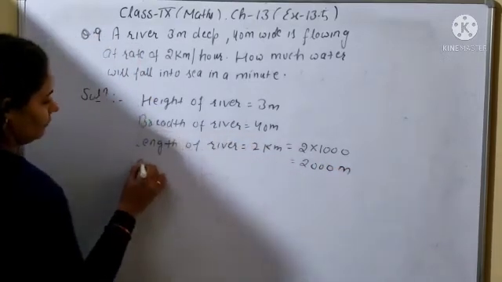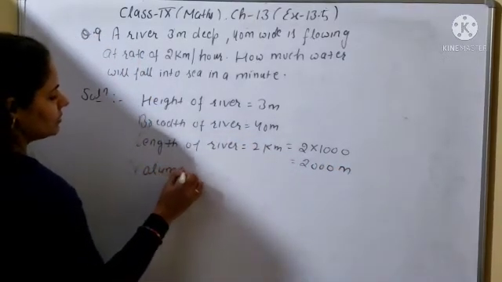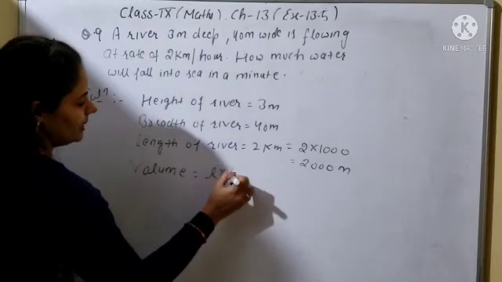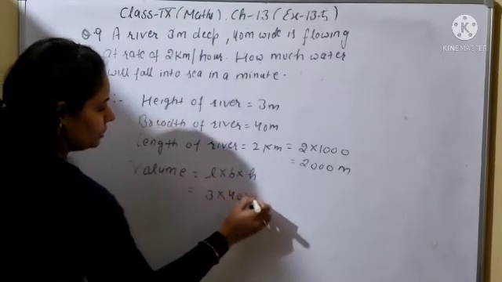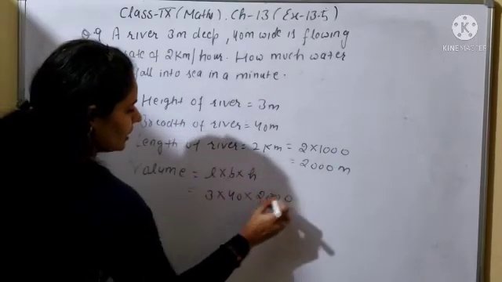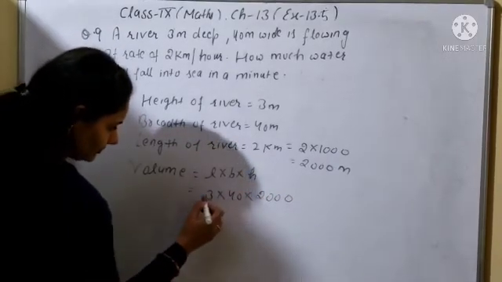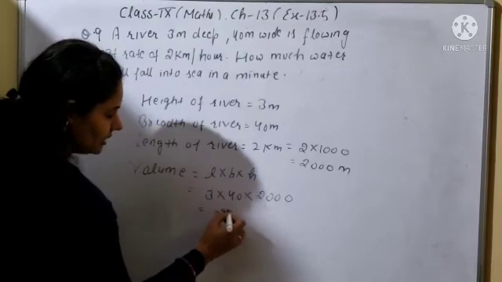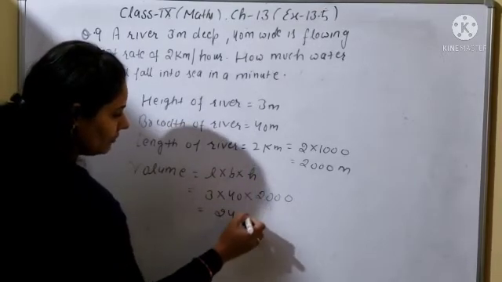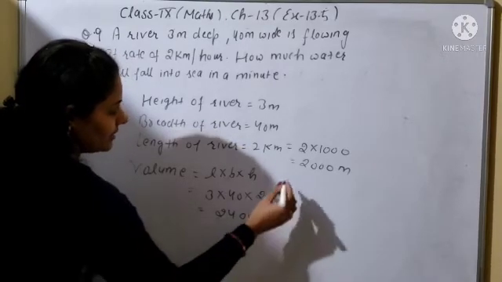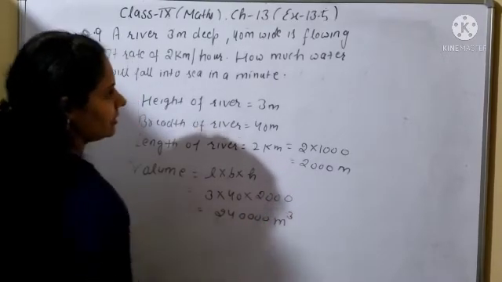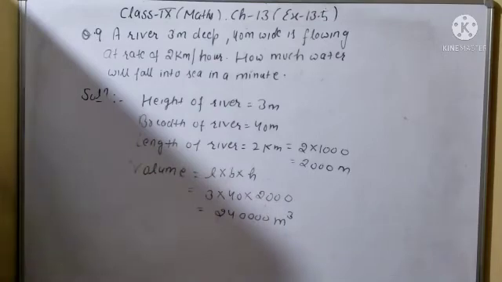Clear? Now what will be the volume? So volume will be length into breadth into height. Now 3 into 40 into 2000. Okay, so 3 4s are 12, 12 2s are 24, and how many zeros? 1 2 3 4, 1 2 3 4. So this one will be in cubic meter. Clear?